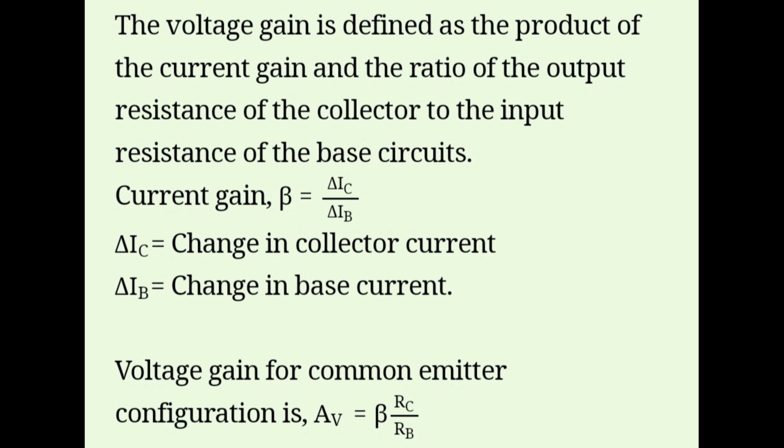The voltage gain is defined as the product of the current gain and the ratio of the output resistance of the collector to the input resistance of the base circuit. Current gain beta is equal to delta IC by delta IB. Delta IC is the change in collector current. Delta IB is the change in base current. Voltage gain for common emitter configuration is AV equal to beta RC by RB.